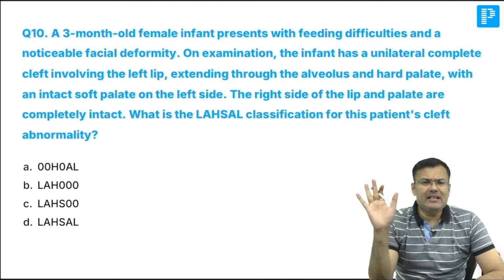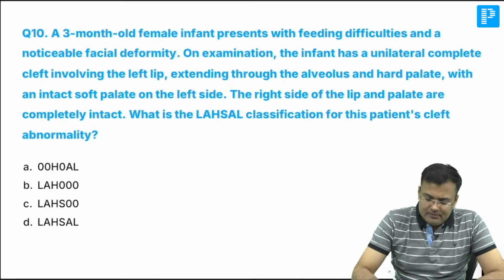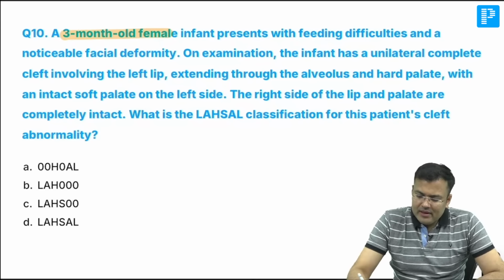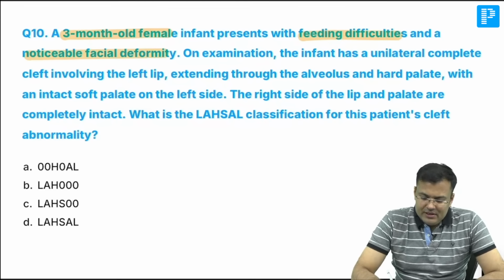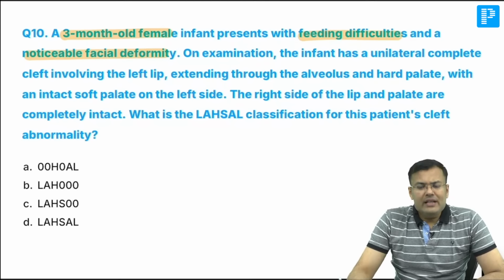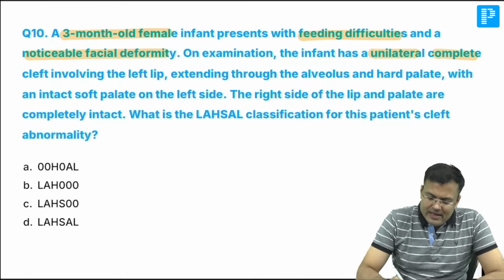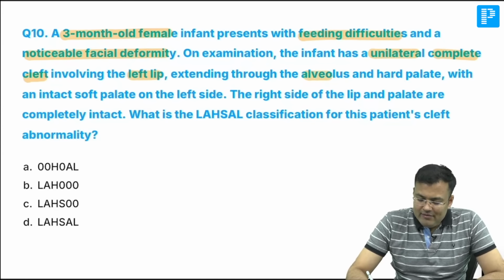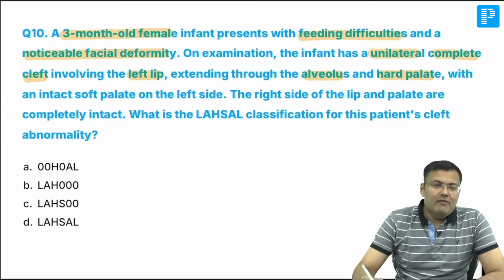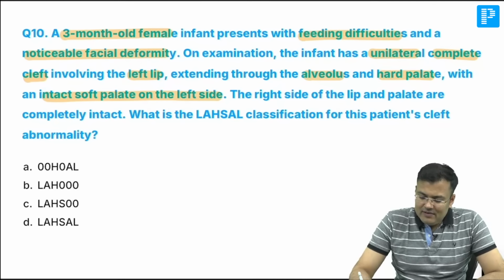Question number 10. Very easy. A 3 month old female infant. She's 3 months old. There are feeding difficulties and noticeable facial deformity. On examination, the infant has a unilateral complete cleft involving the left lip, extending through the alveolus and hard palate, with an intact soft palate on the left side. The right side of the lip and palate is completely intact.